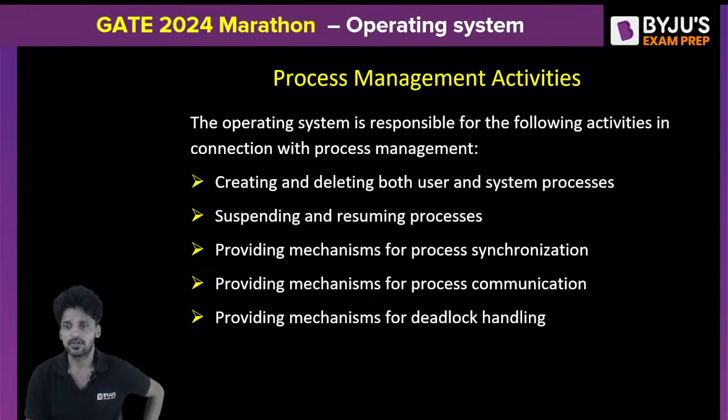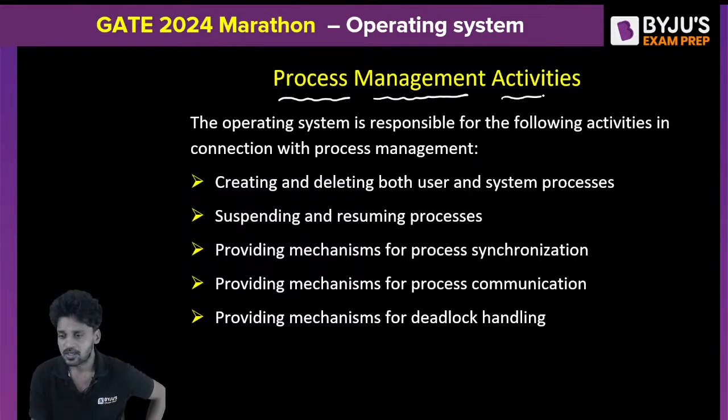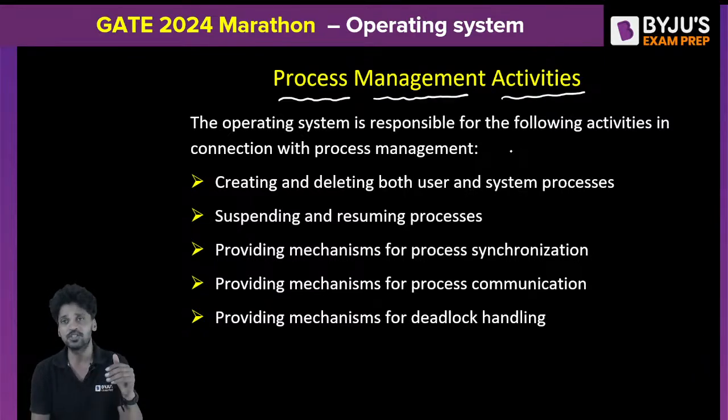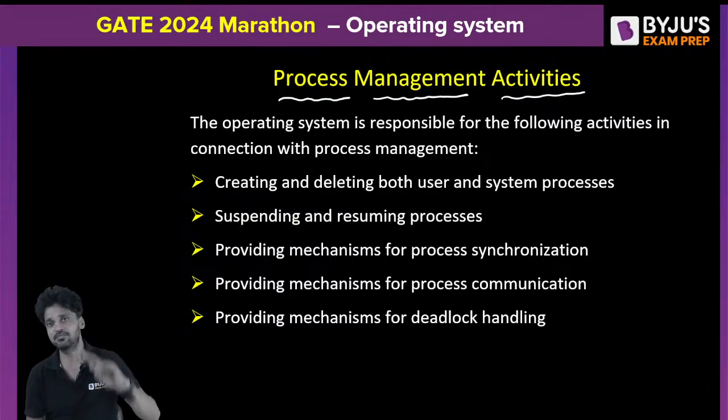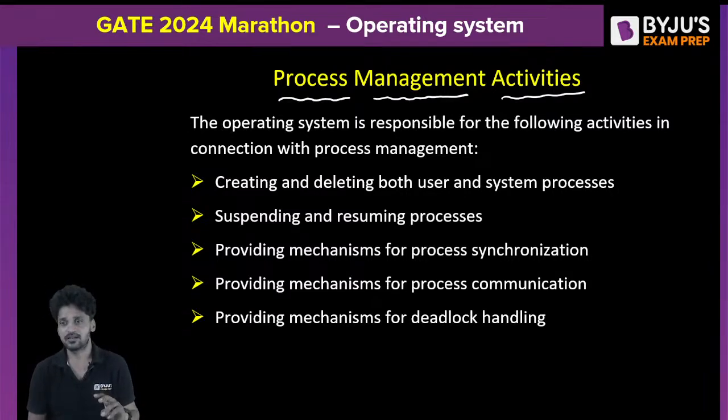Now let us understand what the various process management activities are. The operating system's important job is to manage the processes. I'm the operating system. I need to manage several things in the system. What are my activities? First of all, I need to manage the processes. I need to manage the memory, which comes under memory management. I need to manage IO resources. In addition to all this, I also need to manage the processes. Did you get me? This is an important job of the operating system. What is that? Managing the processes.